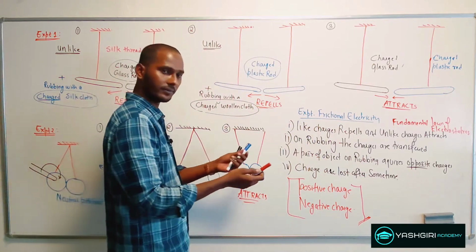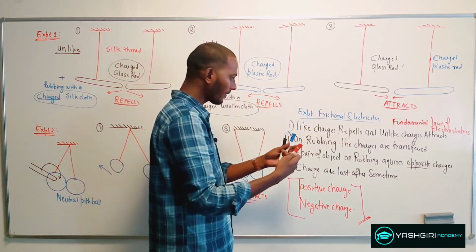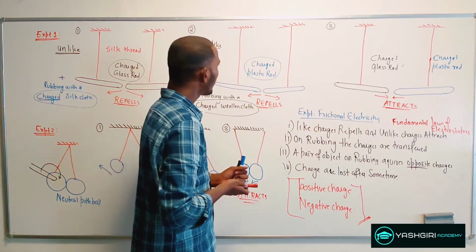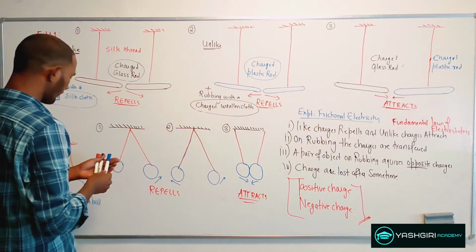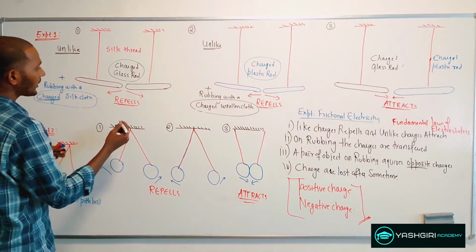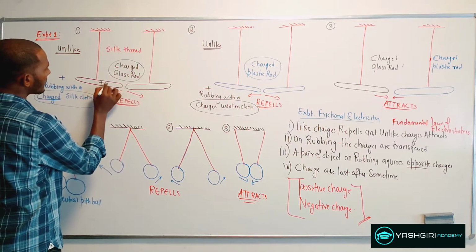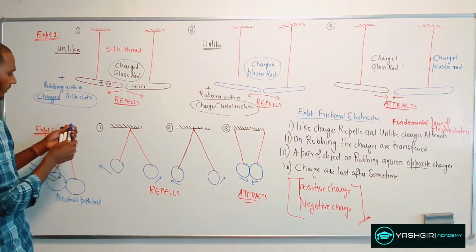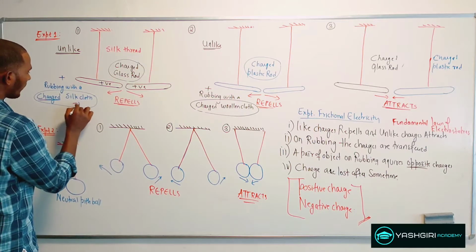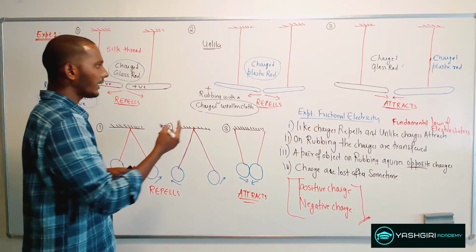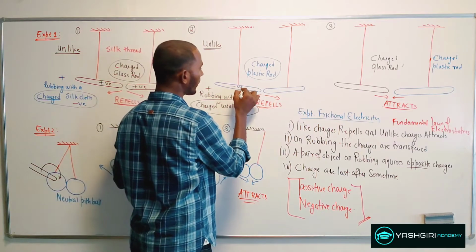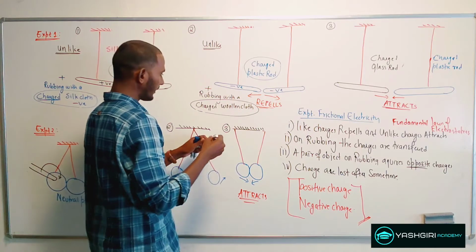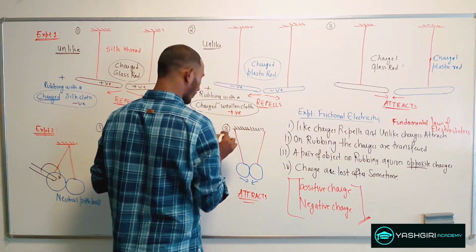It's like adding +2 to -2, which gives you an answer of 0, which is again neutral. Now here, by convention, the charge on the glass rod is considered to be positive, whereas the silk cloth is considered to be of negative charge. And in this part 2, with the plastic rod, we consider the plastic rod to be negative and the charged woolen cloth to be positive.